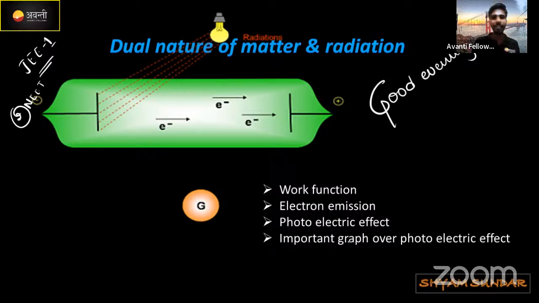In dual nature of matter and radiation, especially in this chapter, today I'm going to deal with the concepts of work function, electron emission, what the photoelectric effect is, and a few important graphs which come under the photoelectric effect. These are the topics which I'm going to cover in today's class. Okay, let's get into the chapter.